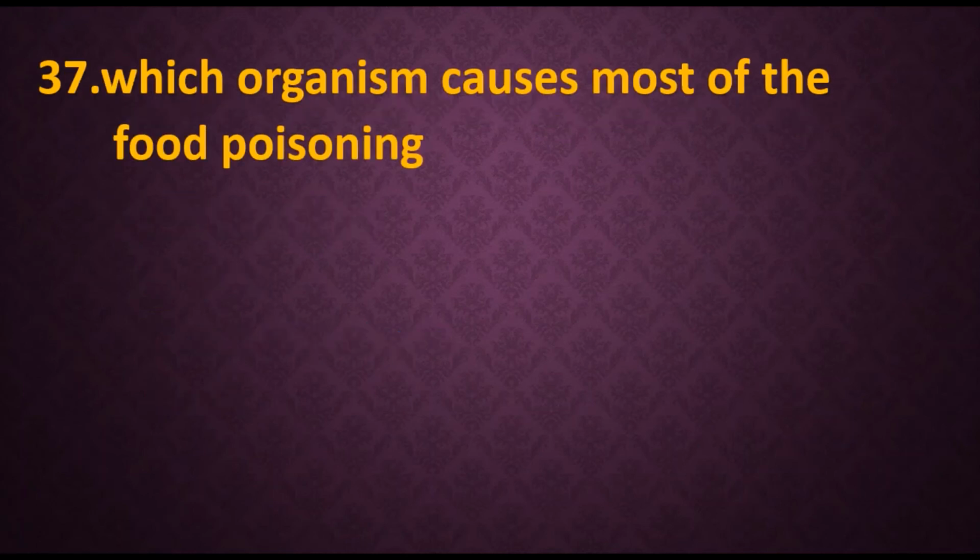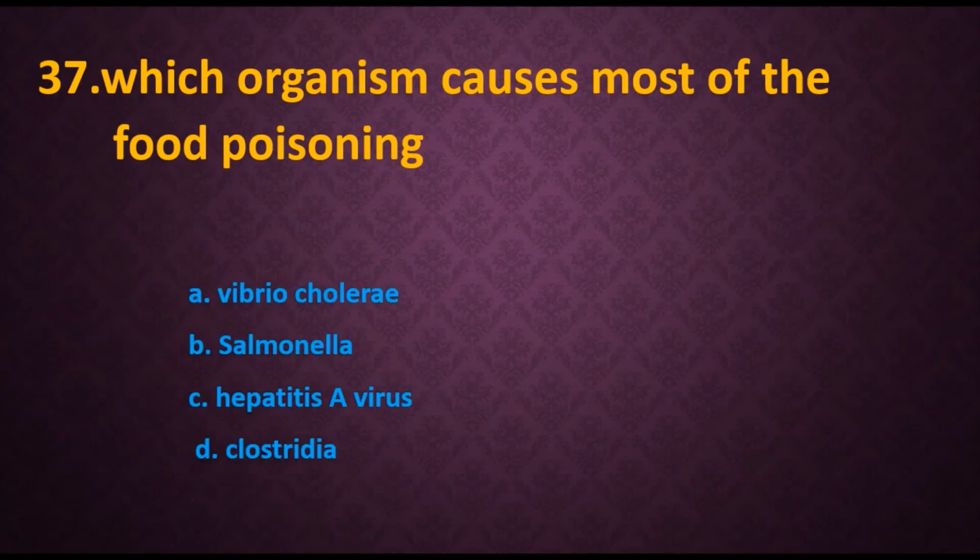37. Which organism causes most of the food poisoning? Here you have to remember they are asking about most of the food poisoning. Options are A. Vibrio cholerae, B. Salmonella, C. Hepatitis A virus, D. Clostridia. All are related to food, but they are asking about most of the food poisoning, not foodborne diseases. So the answer is Salmonella.